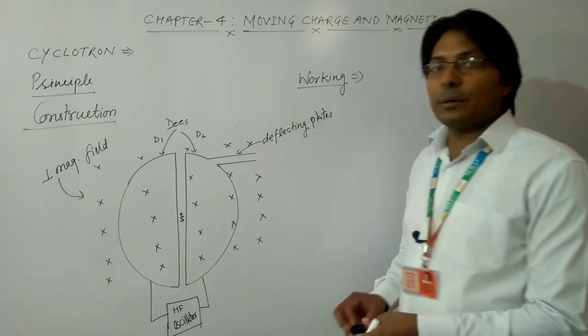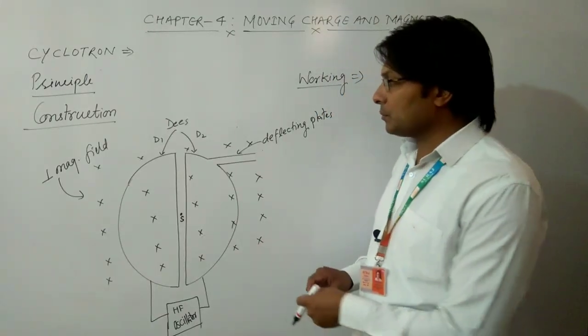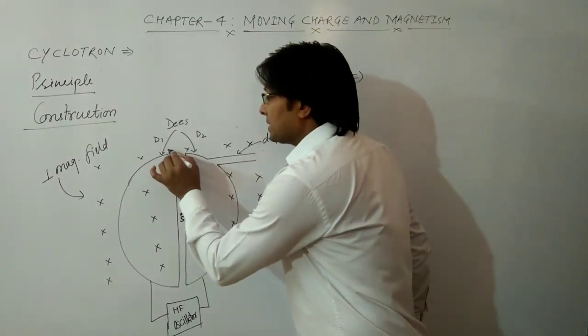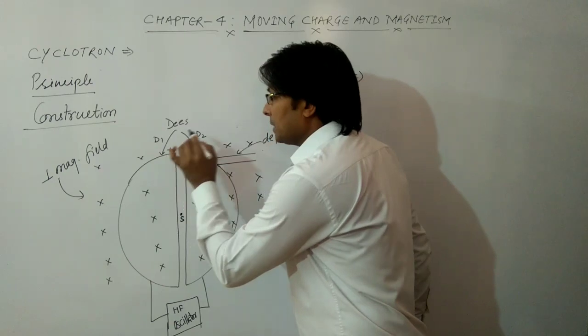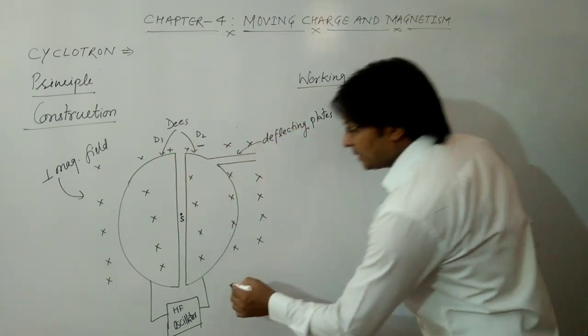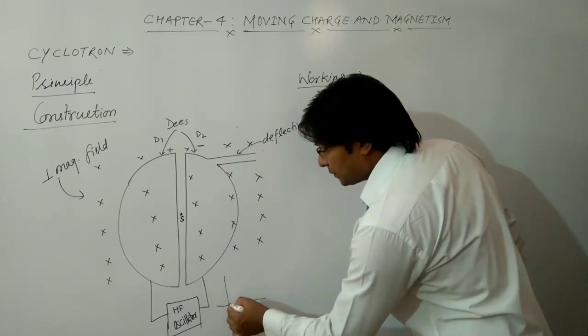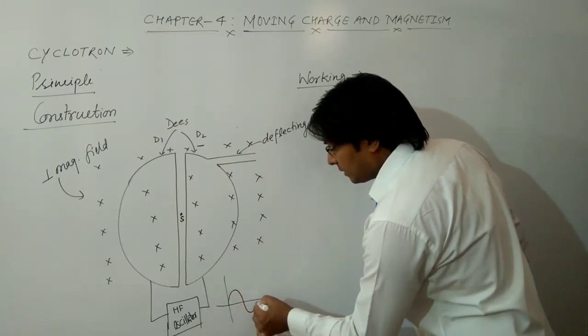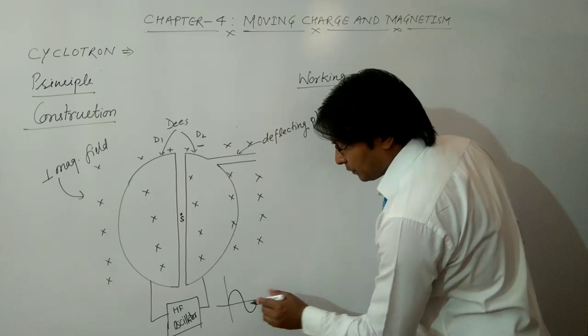Suppose for a time this D is positive and this D is negative, and we are considering the first half cycle of the electric field produced by the high frequency oscillator.